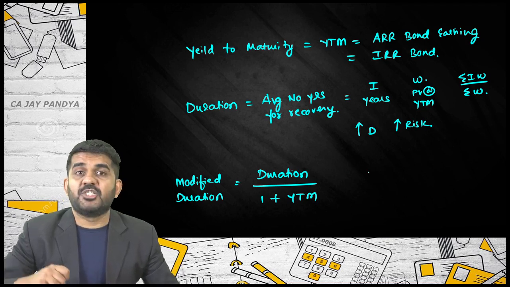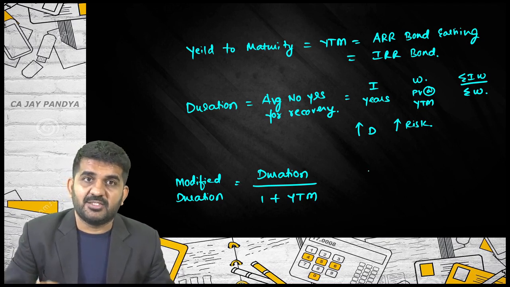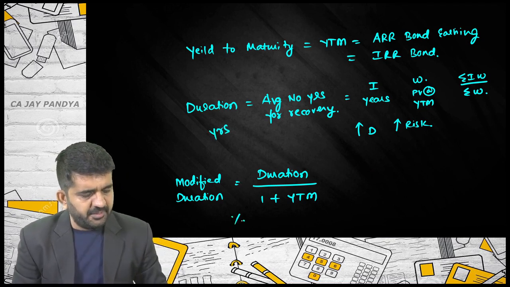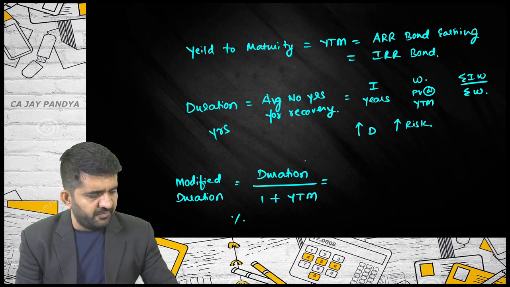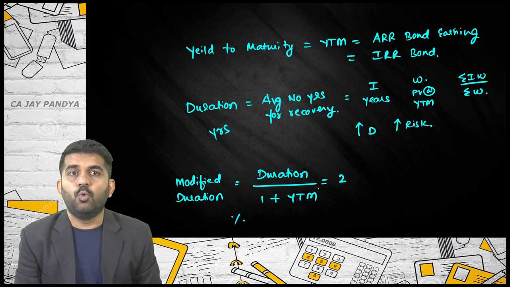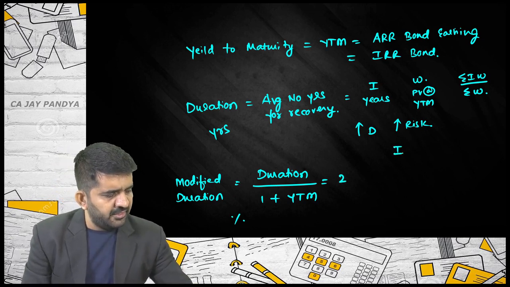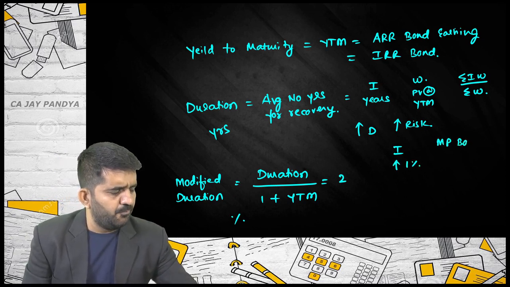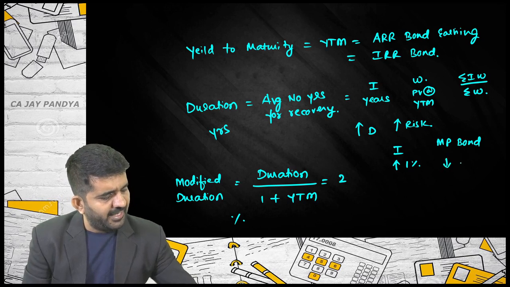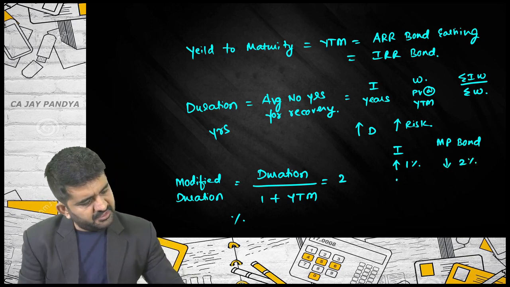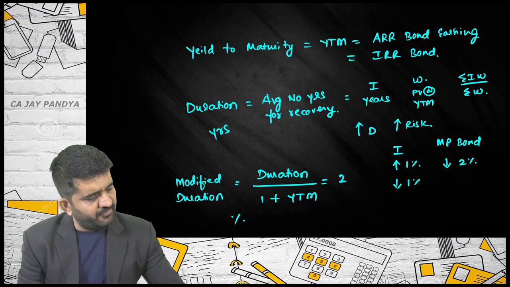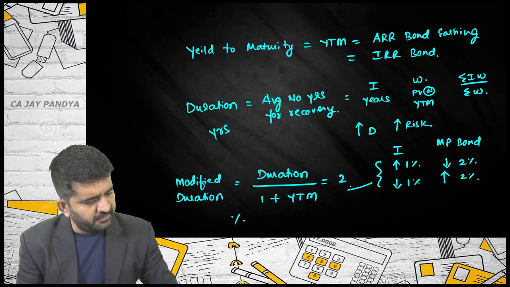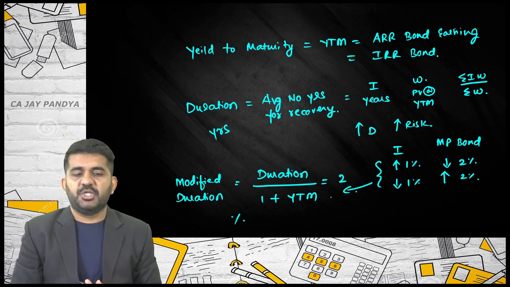This is also a measurement of risk. Higher the modified duration, higher is the risk. Is it alright? Duration will be in years. Modified duration will be in percentage. Let me write down even one figure. If the modified duration is 2, what does it mean? If the interest rate increases by 1%, the market price of the bond will decrease by 2%. If the interest rate decreases by 1%, the market price of the bond will increase by 2%. This is what it means when the modified duration is 2.